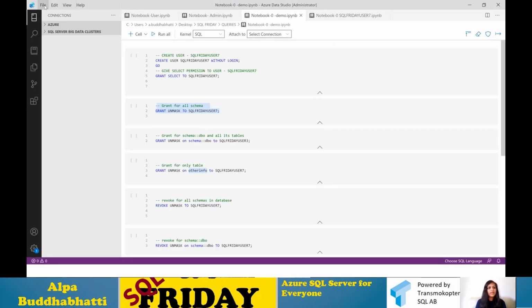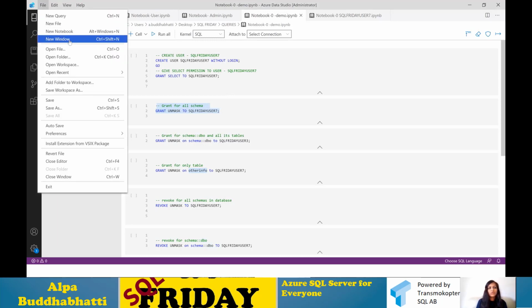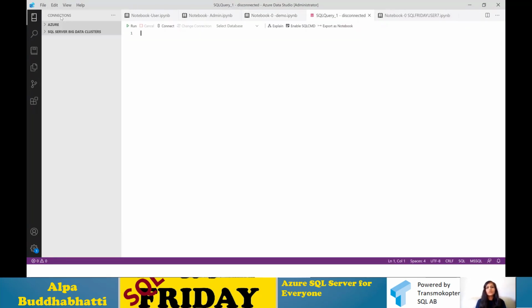Once you have connected, you can add a connection here as well if you want, or you can add a new notebook or new query. Here you can type from that particular database, and before that you can see your connection information.